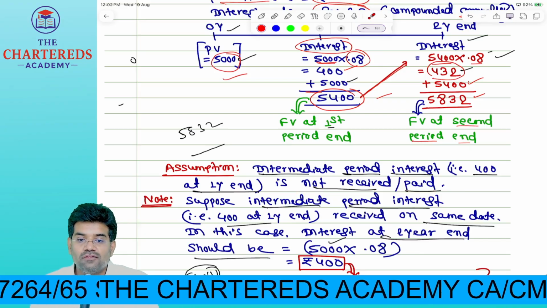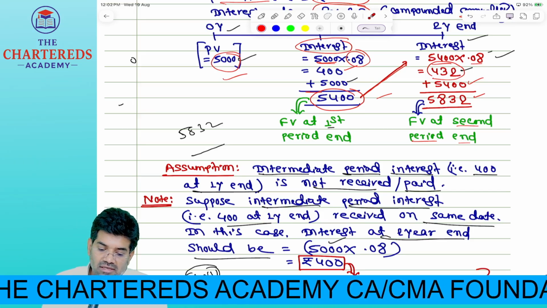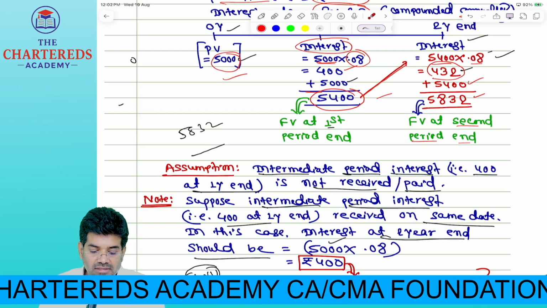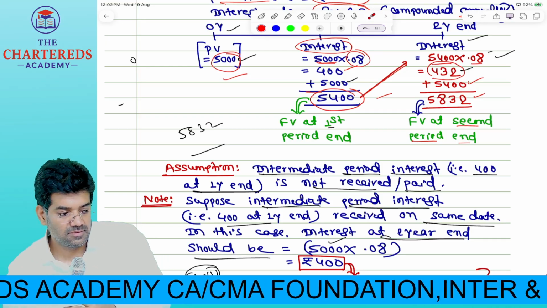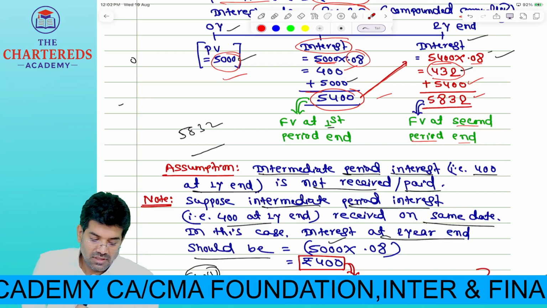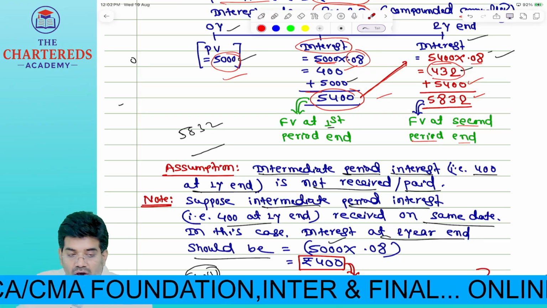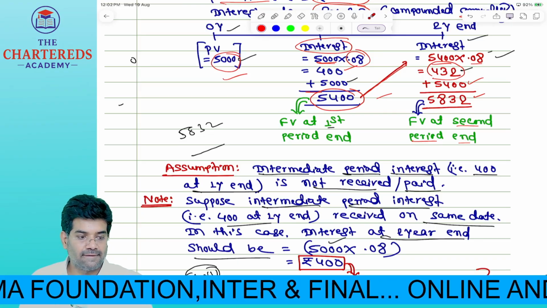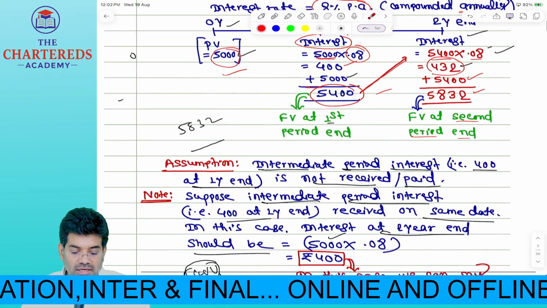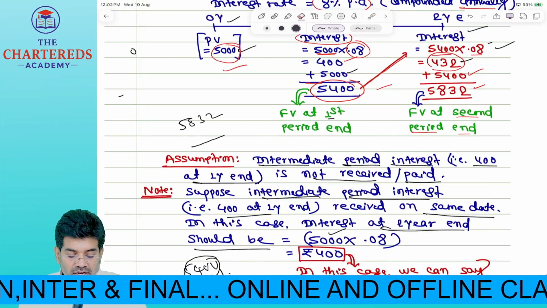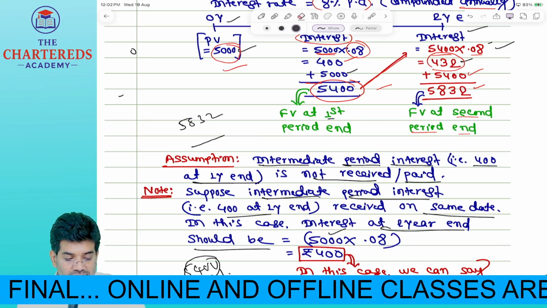You also make note of that in your yesterday's example, whatever you quoted. Just write: intermediate period interest is not received or paid. That is the assumption.